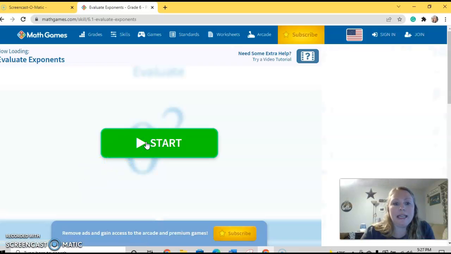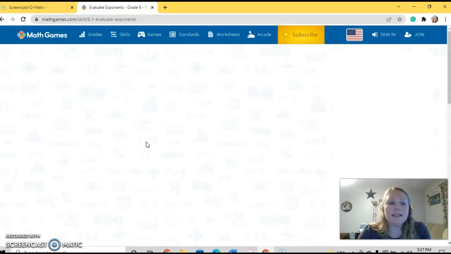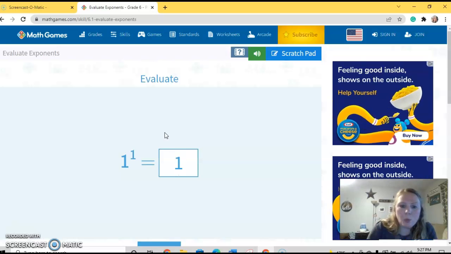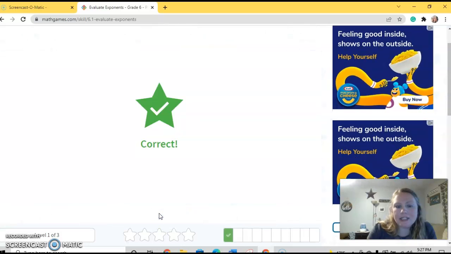They would start this game, and once it loads, it's full of questions that practice this skill. It's taking a moment to load. There we go. So 1 to the second power. If they said it was 1, they type in the answer. They click answer. It says correct.